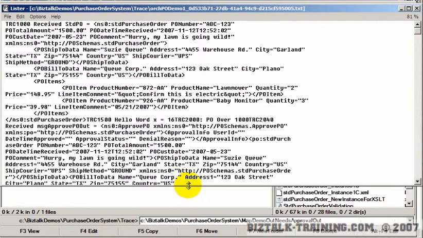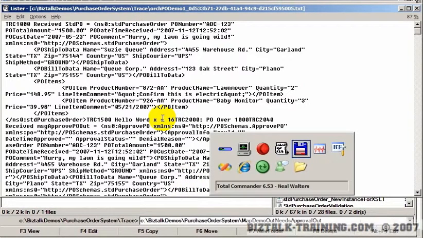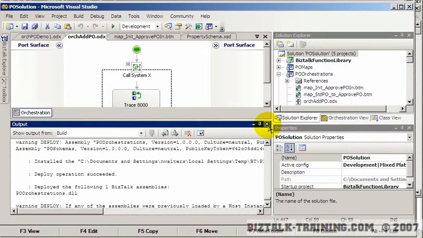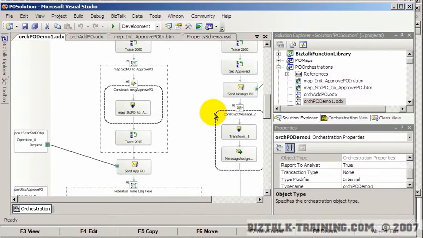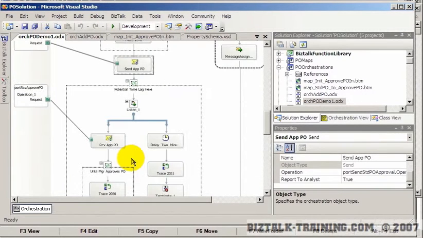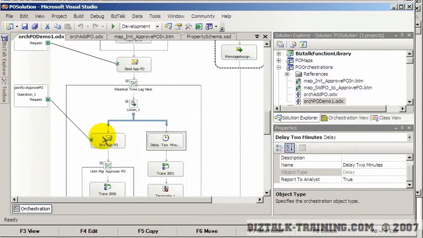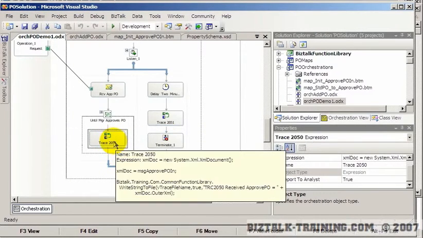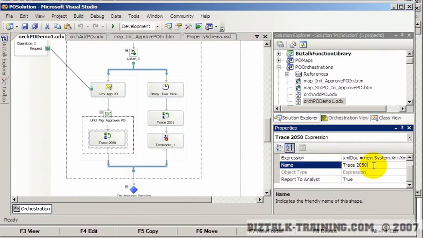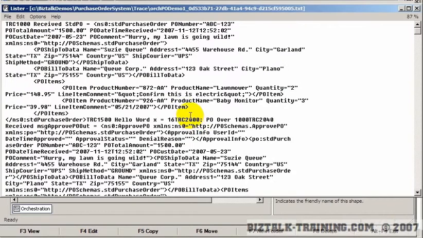Okay, so we're looking for, let's find the trace number. We're going to go to our orchestration, and we're going to look for these numbers that we've assigned. So when I send a file out and it comes back, remember we did add this little listen logic, which should not have changed anything. But right here is a trace 2050, which you can also see over here. So we're looking for TRC 2050 in our trace file.